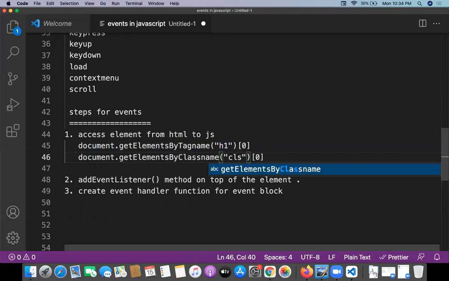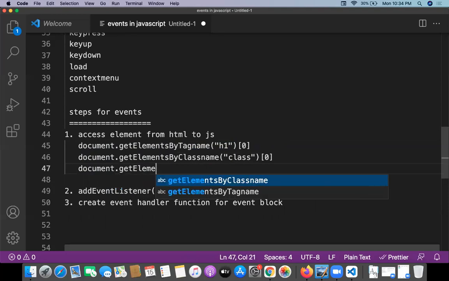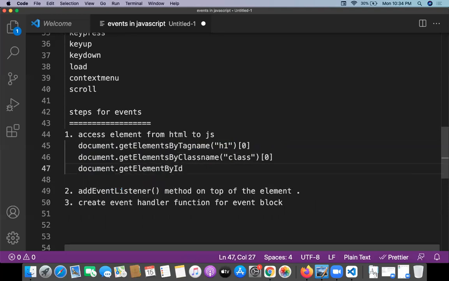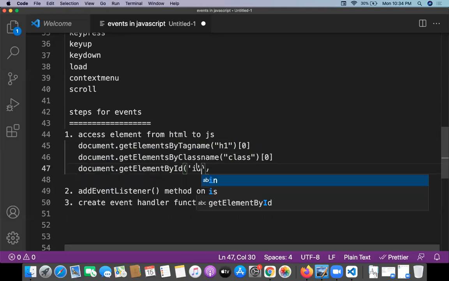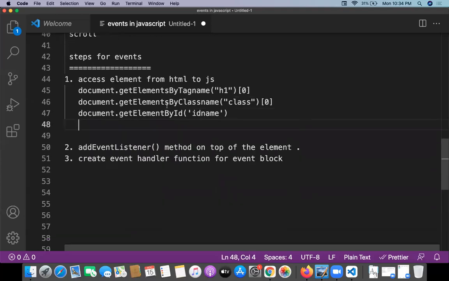And we already know one thing, tags and classes are plural, but id is singular, document.getElementById, and whatever the id name you have, just provide it. This is the first step of the events.